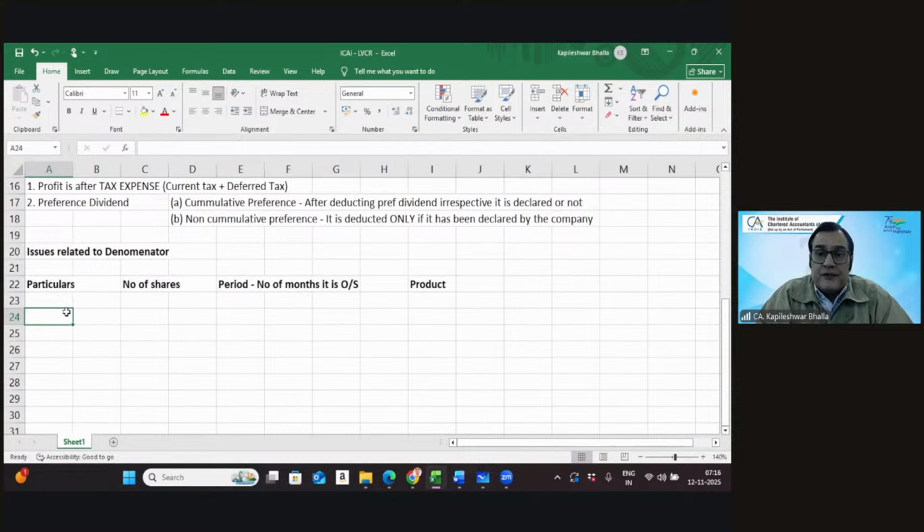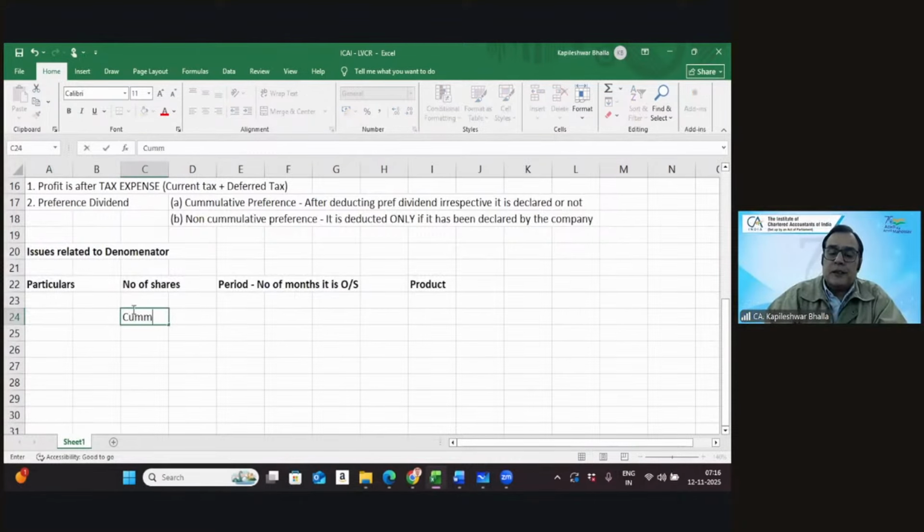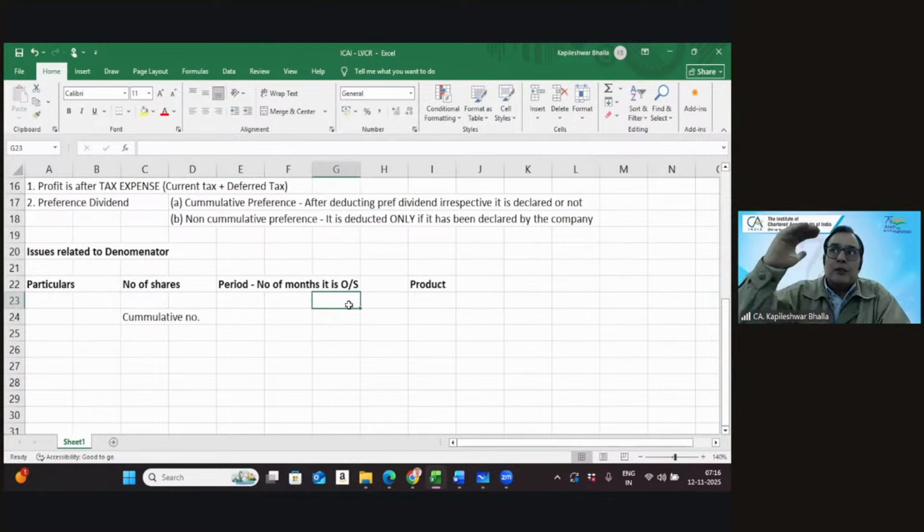What you need to do, if there is any change in the number of shares, you need to split them in terms of blocks. So when you make this chart, you need to be careful that if there is any change coming in, keep creating the block. And when you consider the number of shares, you need to consider the cumulative number in this case, because we need to see the status as we keep moving.